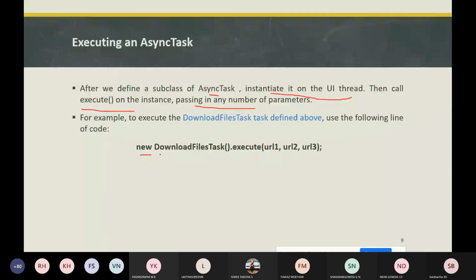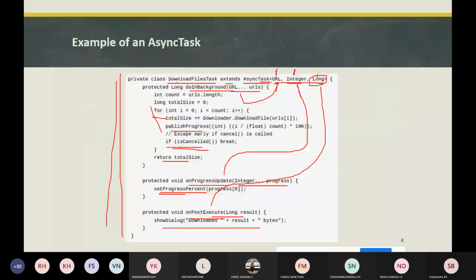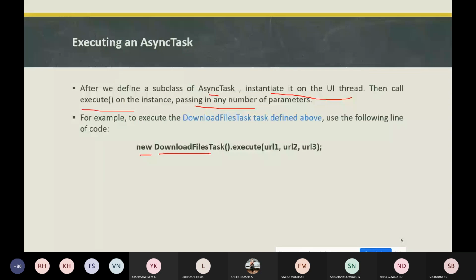What we have created here is DownloadFilesTask. We are instantiating that and calling execute with URL 1, 2, 3. However many URLs you want, you can pass that many URLs.